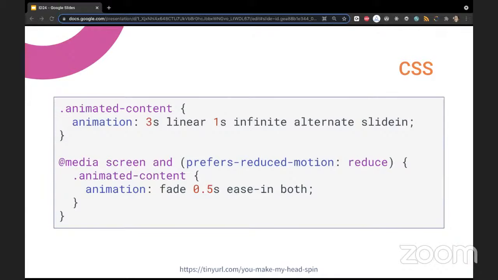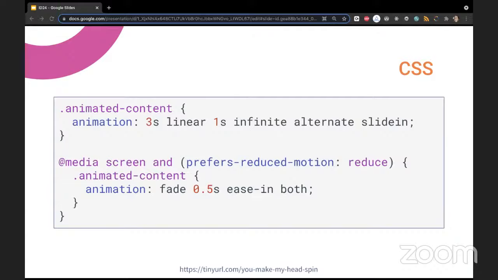So for users there are three options, but for prefers-reduced-motion there are just two values, either reduce or no-preference.